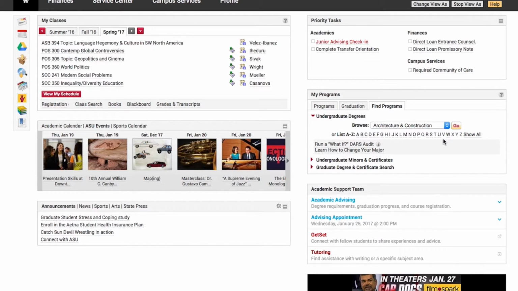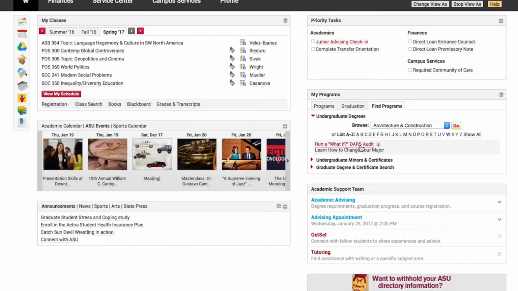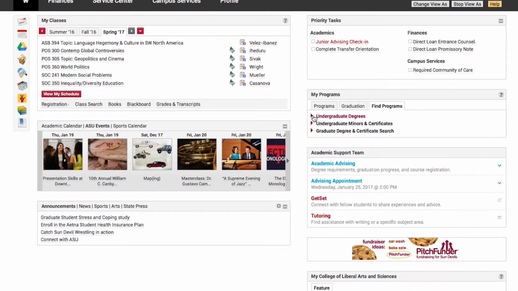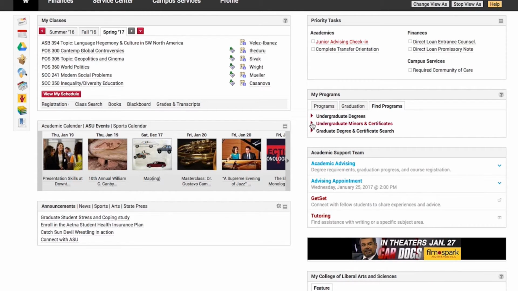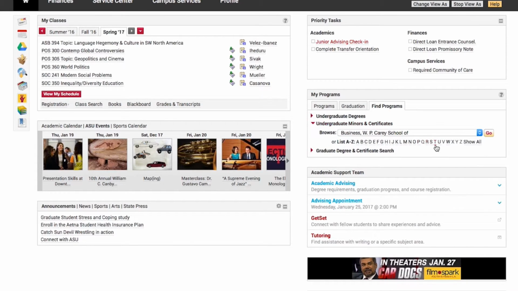And if you're curious how your courses fit in that particular degree, you can run a What If DARS. And again, that would then take your courses and run them through a DARS report and see what classes you have satisfied for that degree and what classes you have left to take. Don't worry, it doesn't change your degree, it doesn't change your major, it's just like playing around to see what you've already met if you wanted to pursue that degree. If you want to pursue a minor or certificate, this is also a place where you can browse all the variety of minors and certificates that are available.